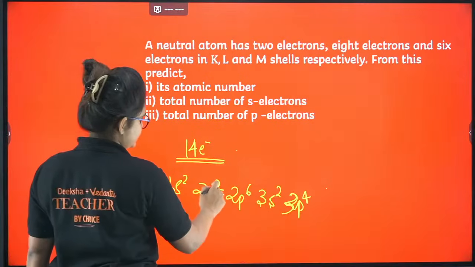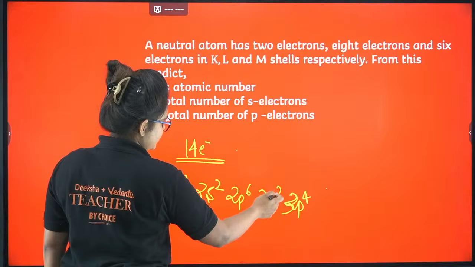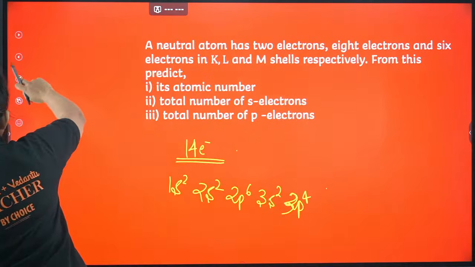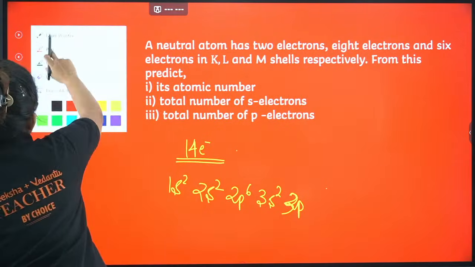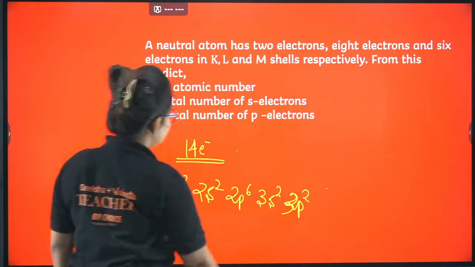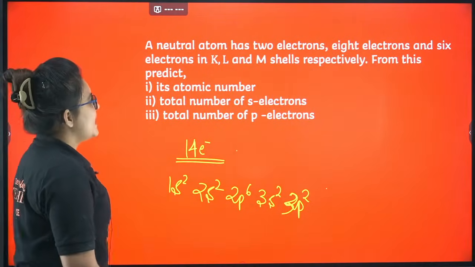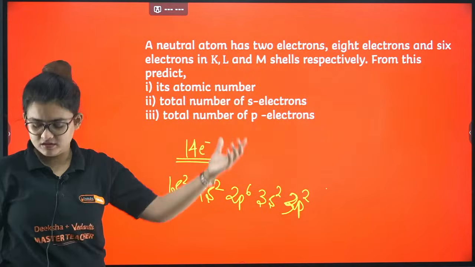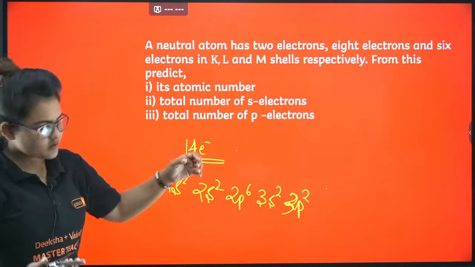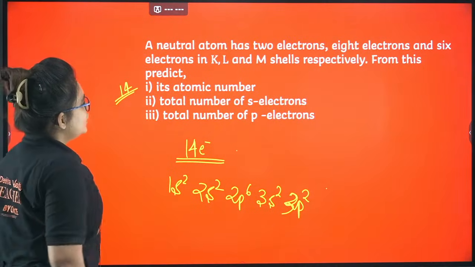I guess 14 is clear. 2 plus 2 is 4, plus 6 is 10, plus 2 is 12, then 3p2, right? So you end up with the 3p2 configuration. The atomic number is the total number of electrons, so the atomic number is 14.